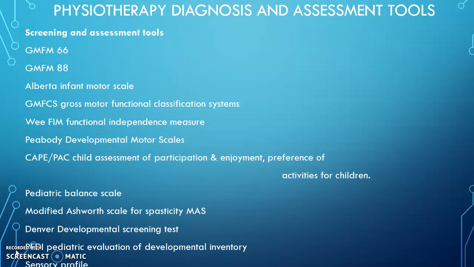We have FIM. FIM is the commonly used outcome measure scale for assessing the functional independence of any person. So for cerebral palsy children, we have WeeFIM. Then for cerebral palsy children, to understand the developmental motor skills, we have Peabody developmental motor scales, which is commonly used. Then we have the CAPE and the PEC, which is child assessment of participation and enjoyment, that is CAPE, and the preference of activities for children, that is PEC.